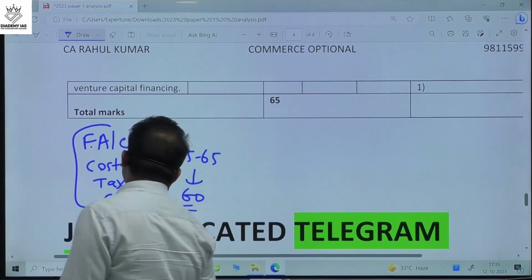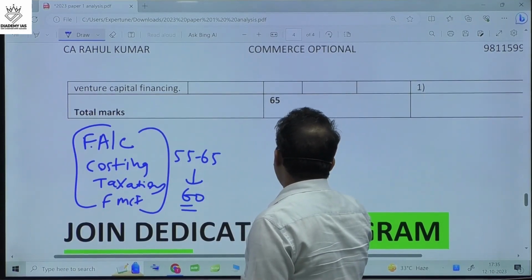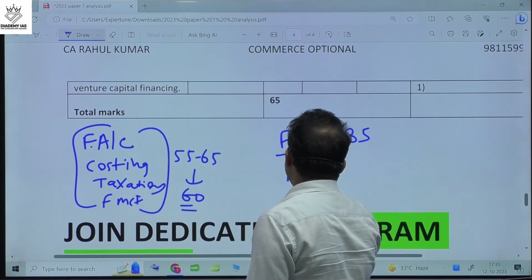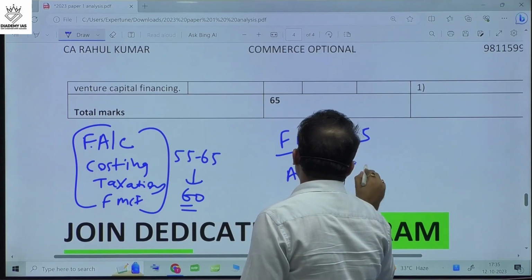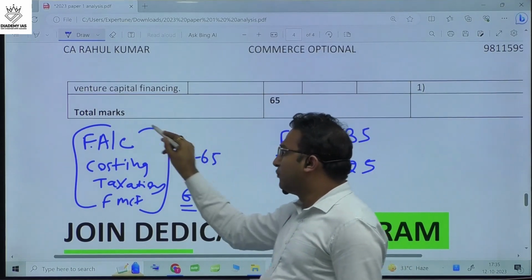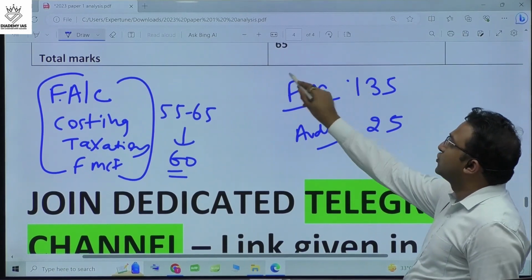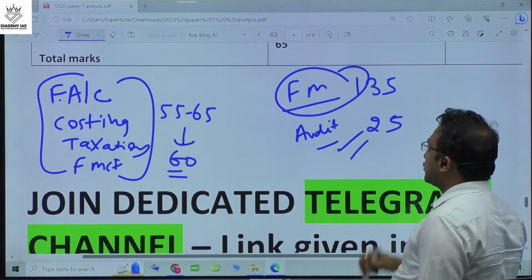Then financial management had the maximum weightage, 135 marks, and audit has the minimum weightage, 25 marks. So we have to give equal importance to all these subjects, the highest importance to financial management and the least importance to auditing.